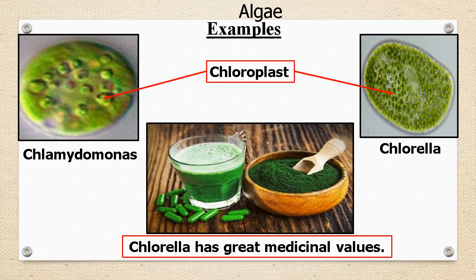Chlorella has great medicinal values. The whole body of Chlorella is used to make nutritional supplements and medicines. It is processed and made into tablets and liquid extract, as you can see in the picture. Chlorella is a good source of protein, fats, carbohydrates, fibers, vitamins and minerals. But more research on it is still needed.